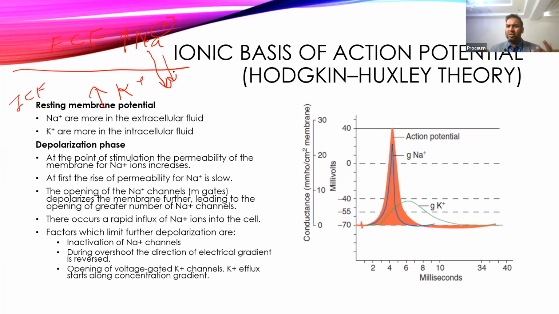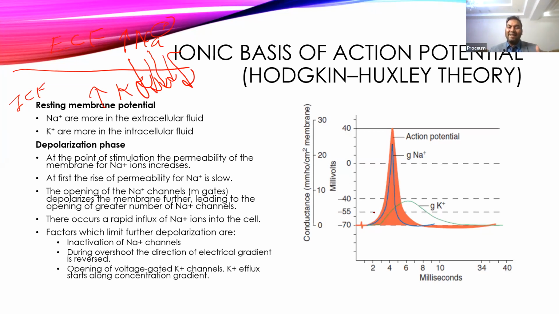So there is a huge door open for the sodium ion, and as you know, sodium ion concentration is much higher outside than inside. So now at a much higher speed, sodium ions enter inside the cell, and that causes a rapid rise in the membrane potential. It will keep on increasing and go up to the action potential, and it can go even above 0 to plus 30 or sometimes plus 40 also.